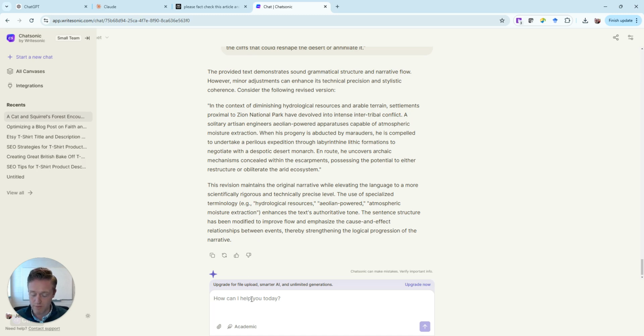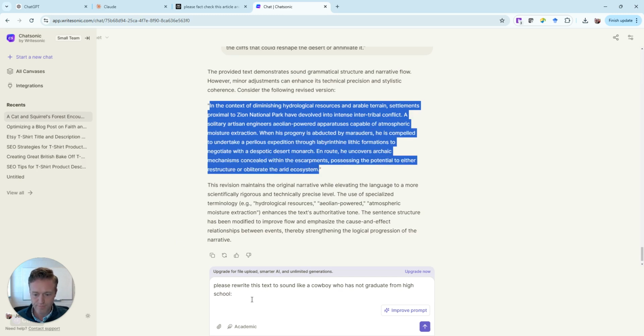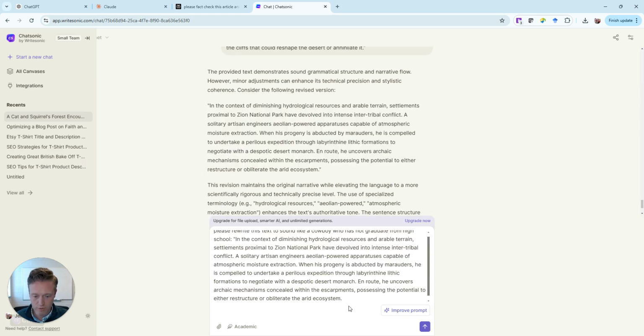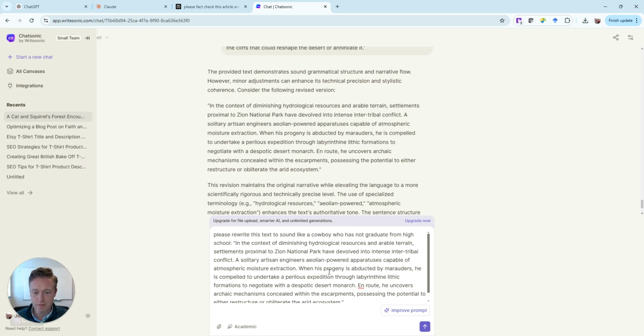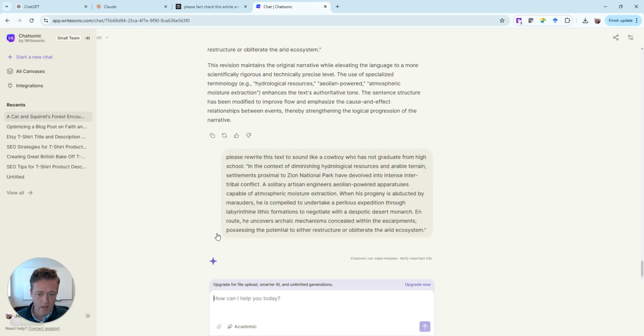You could just be funny and say, please rewrite this text to sound like a cowboy who has not graduated from high school. So we can do the same thing right here. Quotation marks, Control B, there we go. So we're taking the same thing, we want to make it sound more stylized. So this is us constraining it a little bit more, just for fun. And we'll see what it says.